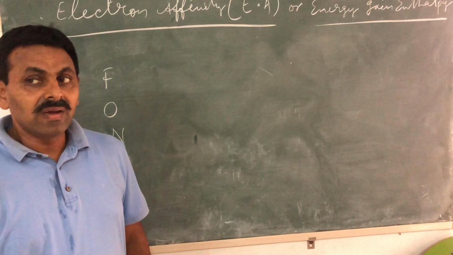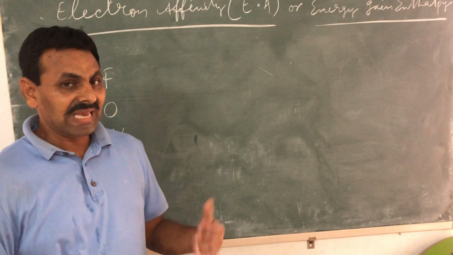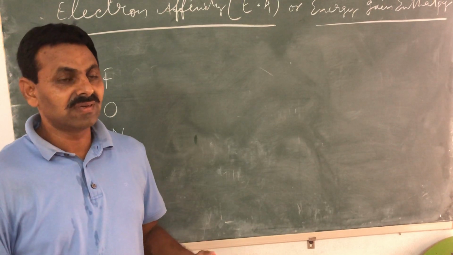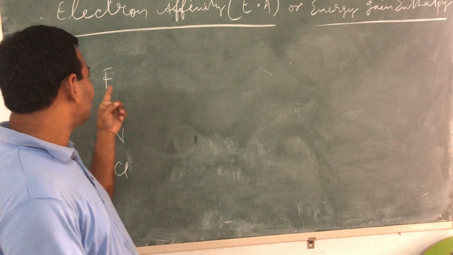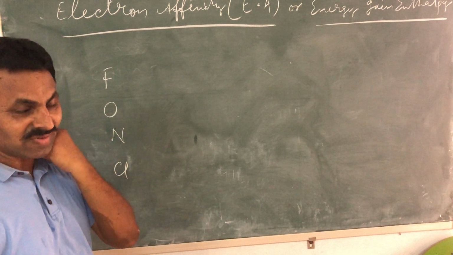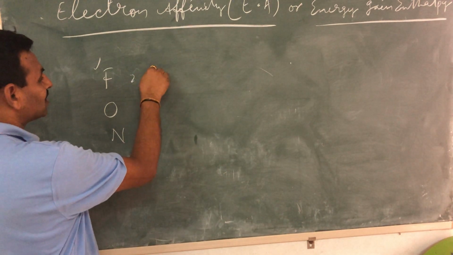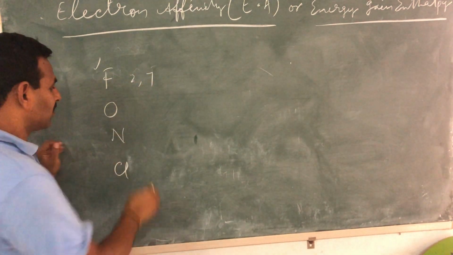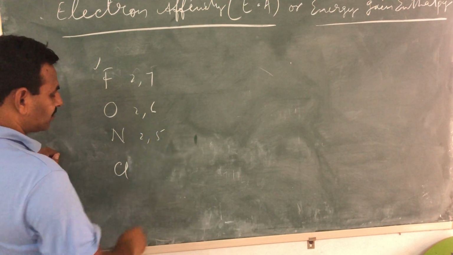Now, these elements can gain electrons, and again it is related to configuration. If you look at their valence shells, for example, fluorine, it is 2, 7. They have got 7 electrons. Oxygen 2, 6. Nitrogen 2, 5.